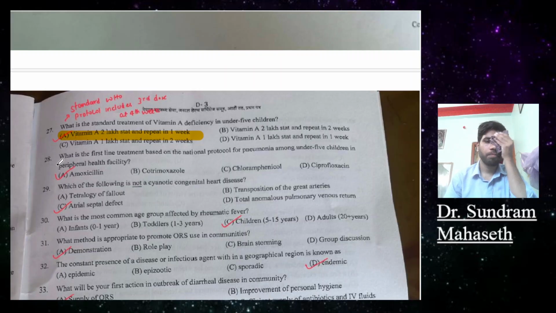Question 28, what is the first line treatment based on national protocol for pneumonia among under 5 children in peripheral health facility? So, pneumonia. The most common drug used is amoxicillin. Options: amoxicillin, cotrimoxazole, chloramphenicol and ciprofloxacin. The answer will be amoxicillin.